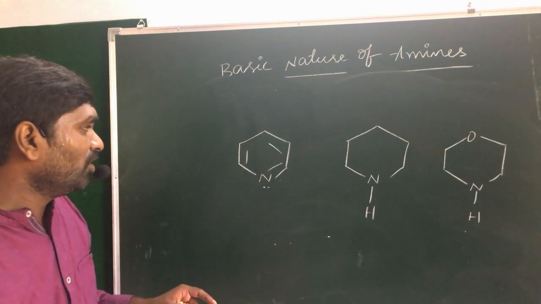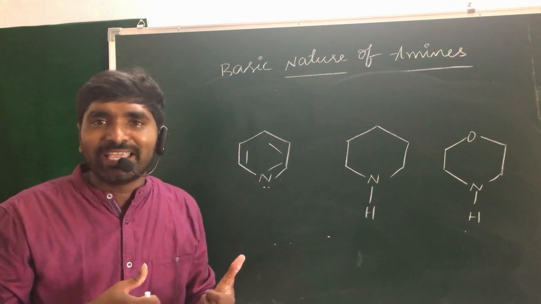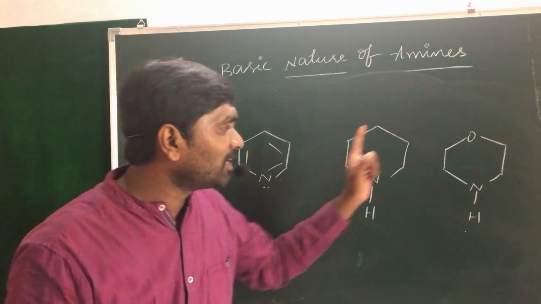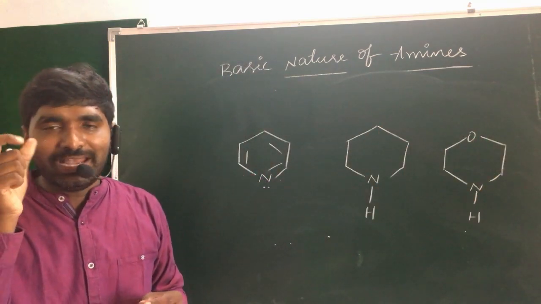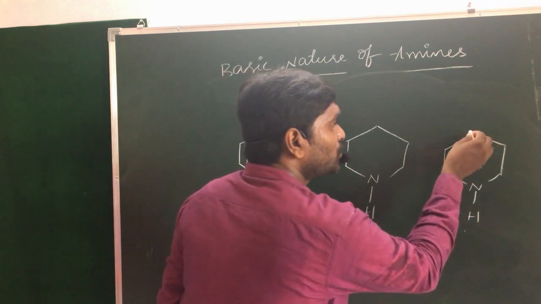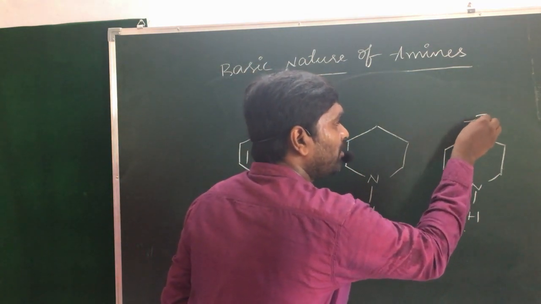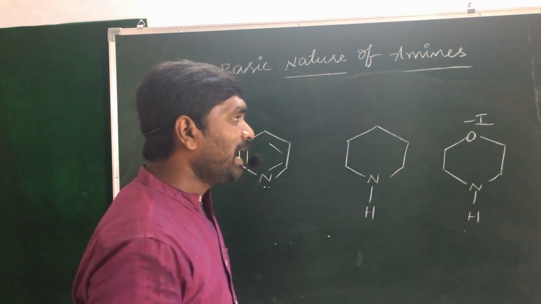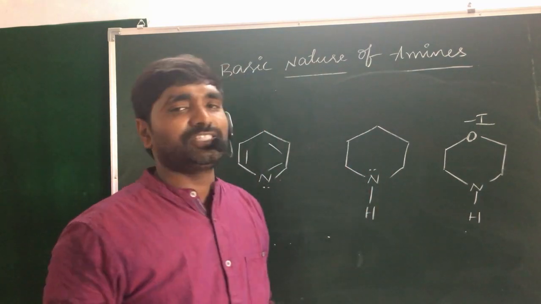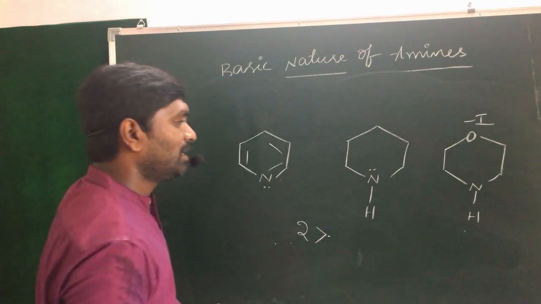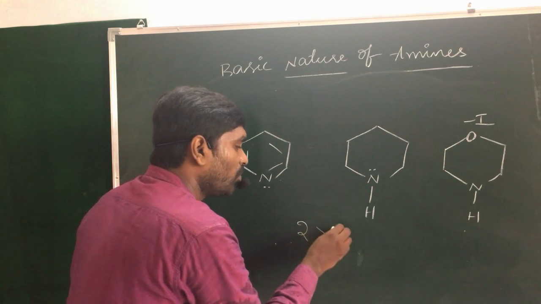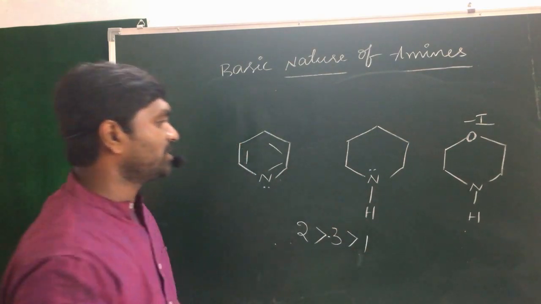When you take the first one, which is aromatic in nature, aromatic amines are less basic when compared with the aliphatic. So compared with the first one, the second and third are more basic in nature. Now, the second and third. In the third one, there is an electronegative element, a minus I group present. Hence, the second one is a free base. There is no minus I group, there is no conjugation. So the second one is more basic in nature. Among the first and third, the third is more basic. Why? Because the aliphatic amines are more basic in nature when compared with the aromatic amines.